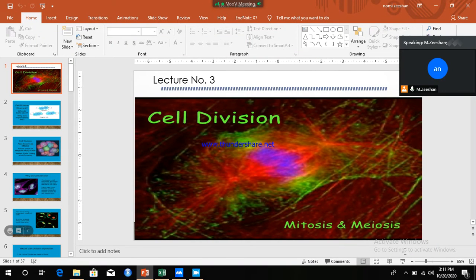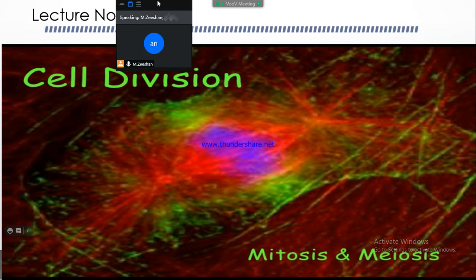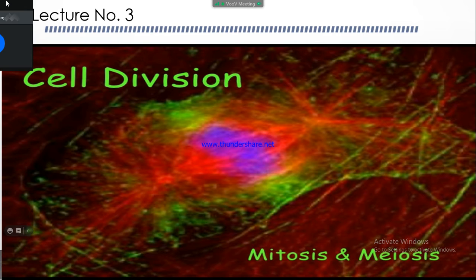So, today's lecture is cell division, how cells divide. Lecture number 3. Basically, a cell is divided either through mitosis or through meiosis. Basically, there are two types of cells: one is the somatic cell and the other is the germ cell.